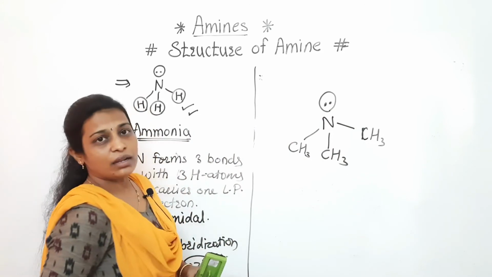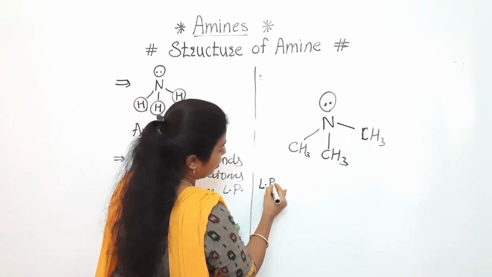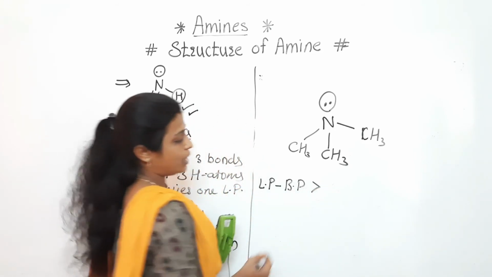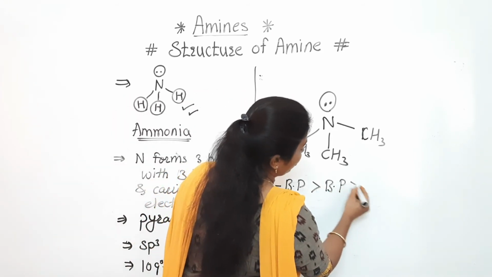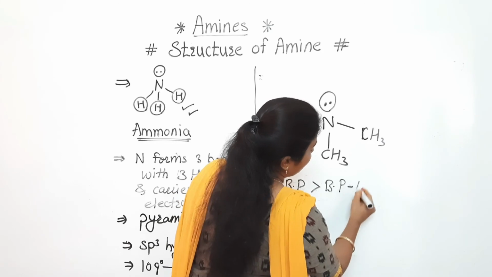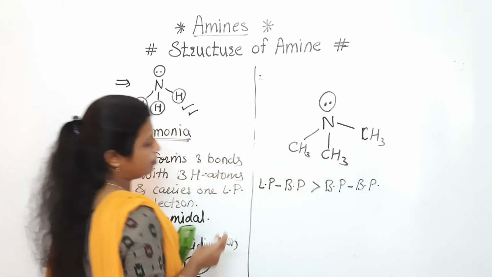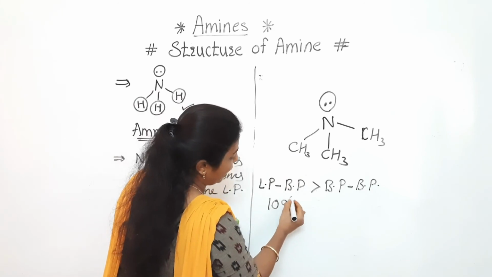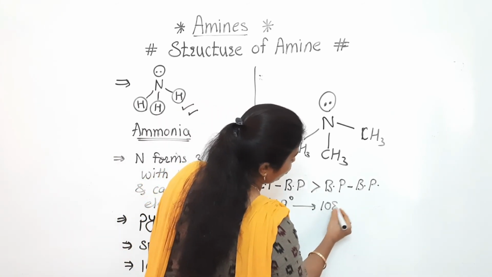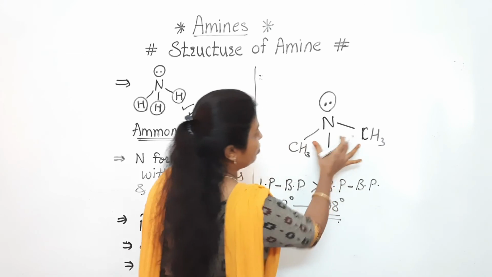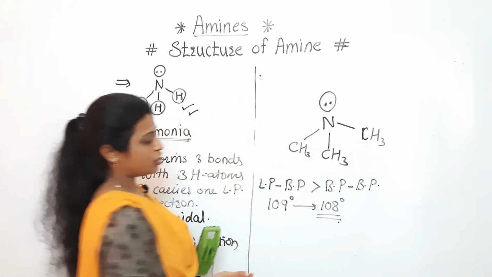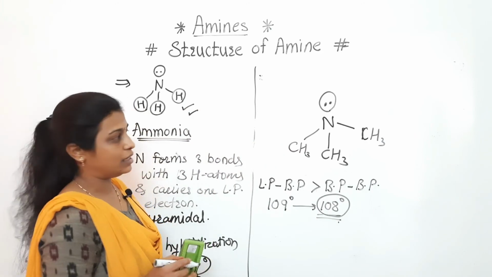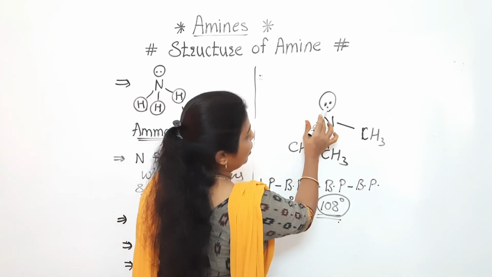As we know, lone pair-bond pair repulsion is greater than bond pair-bond pair repulsion. According to that concept, the bond angle changes from 109 degrees to 108 degrees. Keep in mind that for the tertiary amine, the bond angle will be 108 degrees, because on that nitrogen one lone pair is there.